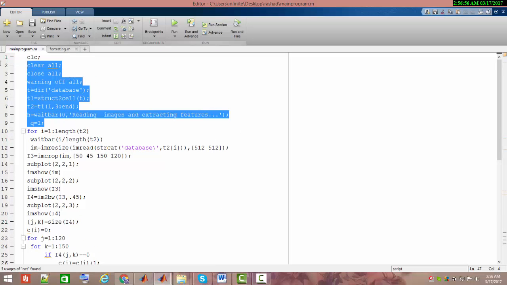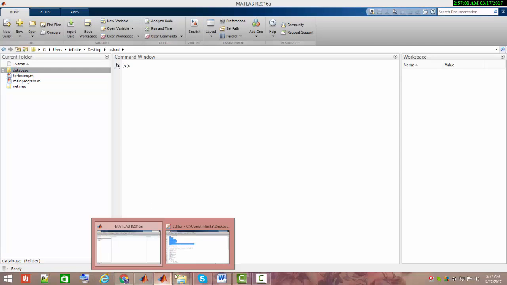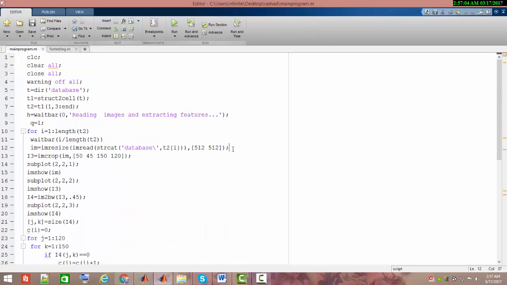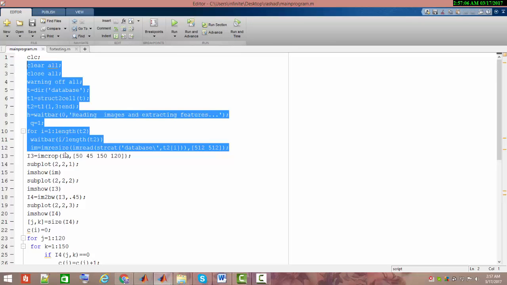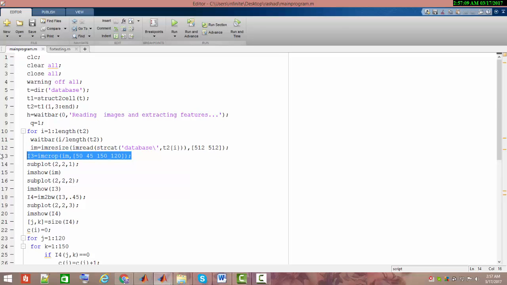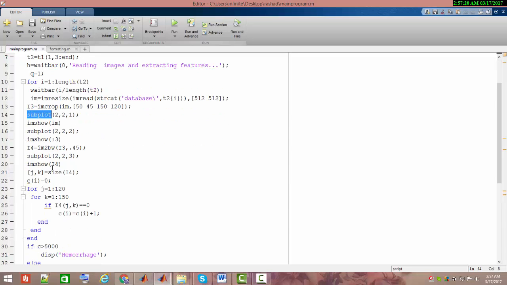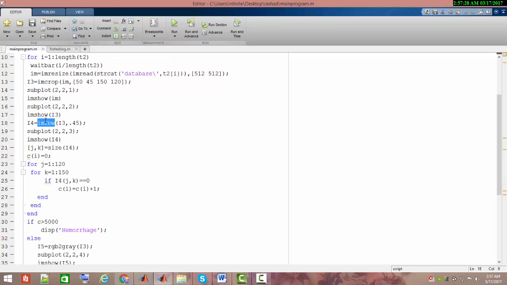Here is the code for reading all the images in the data folder. This is my database folder. I just give the name of the database folder, and it will read all the images from the folder line by line. The cropping is the most important part because I'm segmenting the area of interest from here, so I give the dimensions here. This is for the plotting of the image and figure, for showing the image, and this is for plotting again. This line will convert the image into binary format, and the subplotting is being done here.